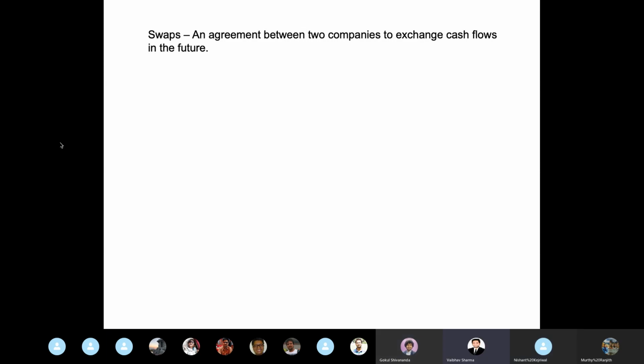And Nishant, in your example, the way you mentioned that the company will repay the loan, can you please repeat that again? How do generally companies repay the loan? So there are many ways, right? In this way, the way it is structured is I pay interest annually. Say I took the loan on 1st of January 2020. Every year on 31st December, I'll pay the interest, which is 10 lakhs because I've taken a 1 crore loan. I will not repay the principal at all. After 10 years, I will repay the principal. So every year I'll keep paying interest of 10 lakhs, and after 10 years, I'll repay 1 crore.